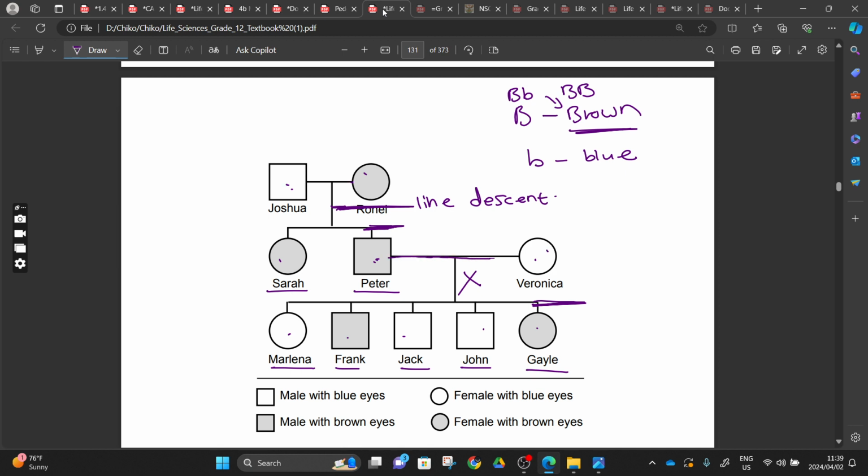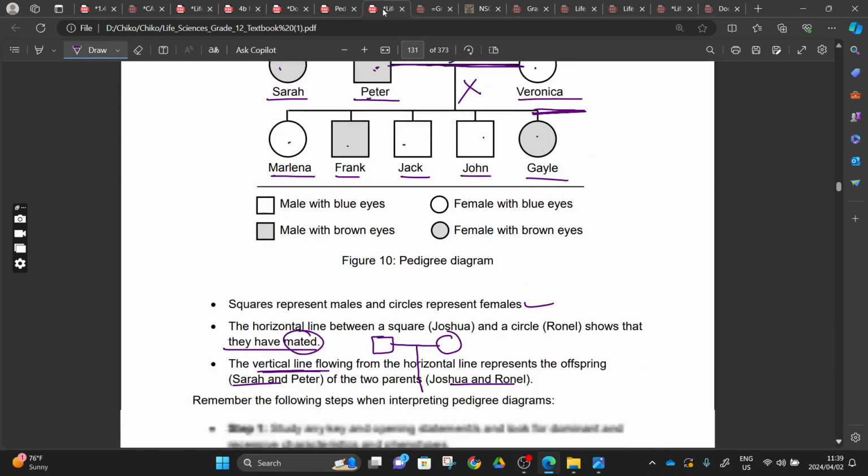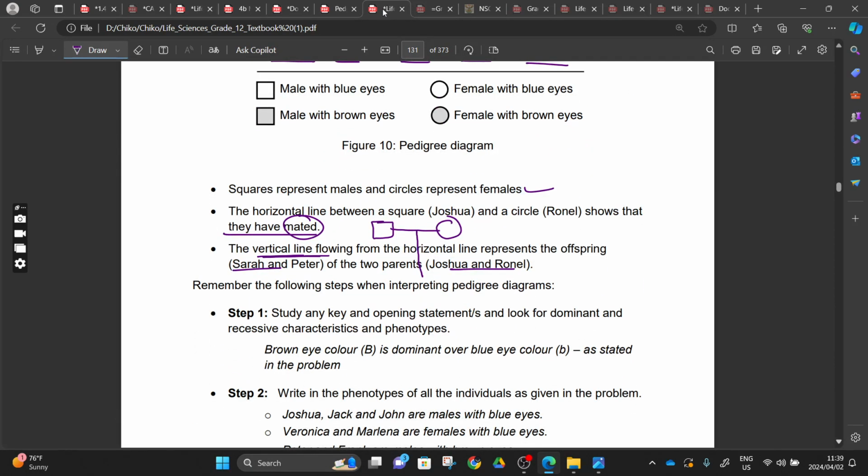Since we can see the mating line here, we can also call it a marriage line, right? So it means that Peter and Veronica are married, and Joshua and Ronel are the mother and father of Peter and Veronica. I'm not sure if that is the right thing again.